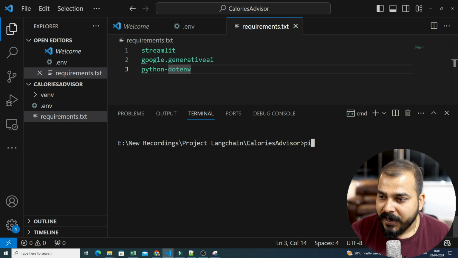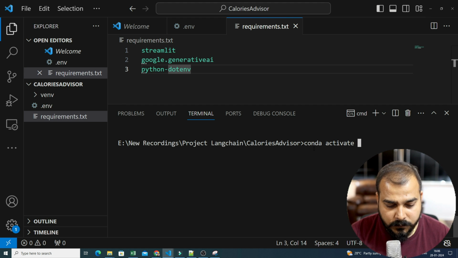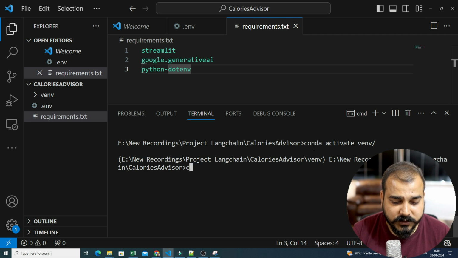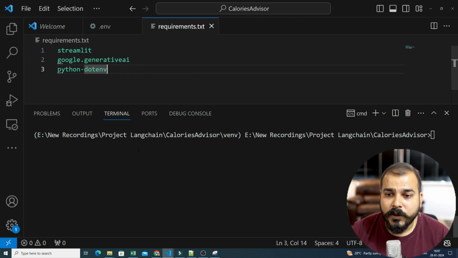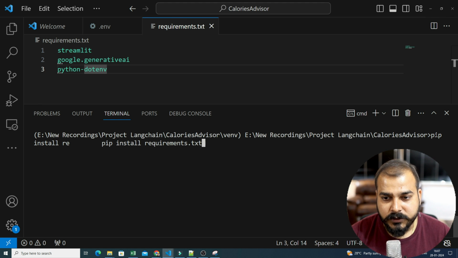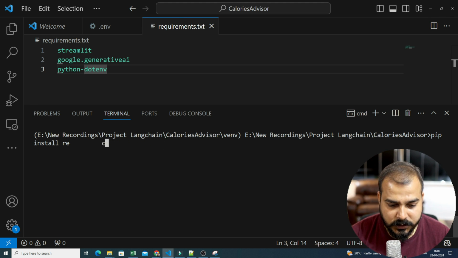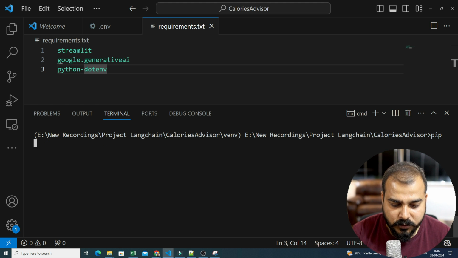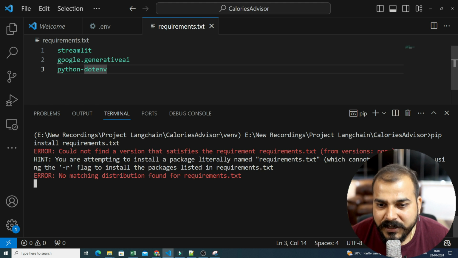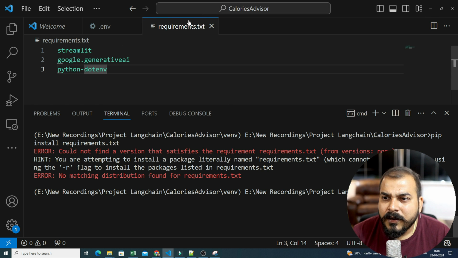So let's go ahead and first of all conda activate venv, and try to activate this. Okay, so this is done. I will clear my screen, and now quickly we will install our requirement.txt. Pip install requirements.txt.